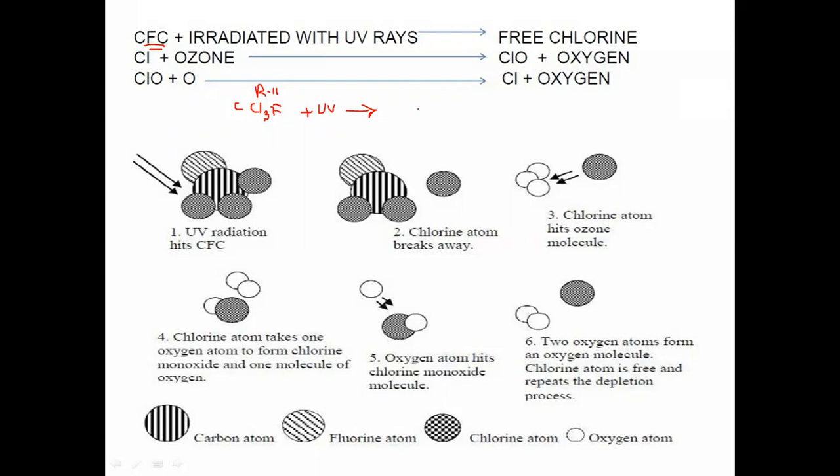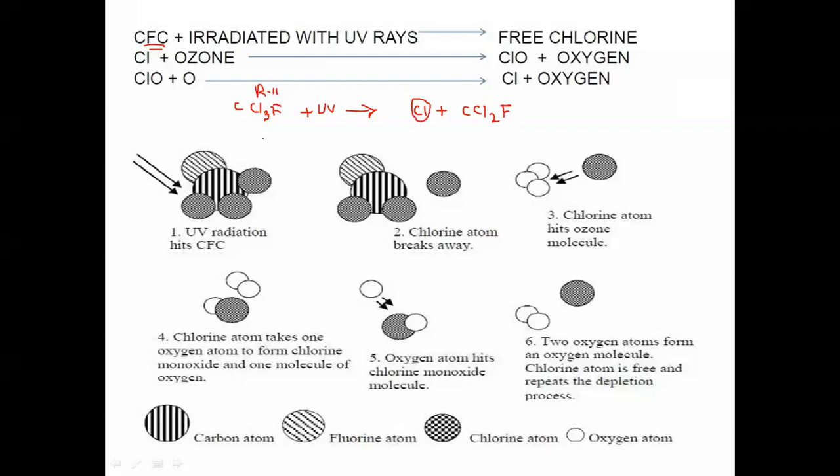Because of this decomposition, there will be production of a separate chlorine atom, and whatever remaining component is there will be CCl2F.